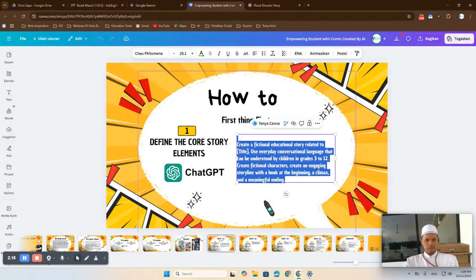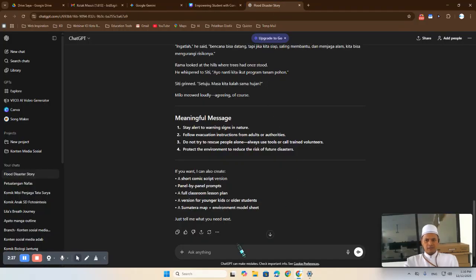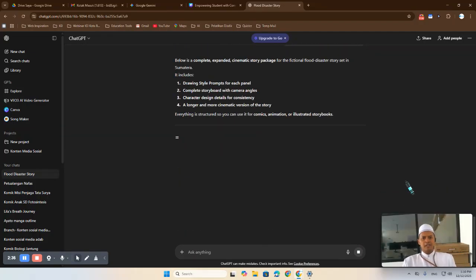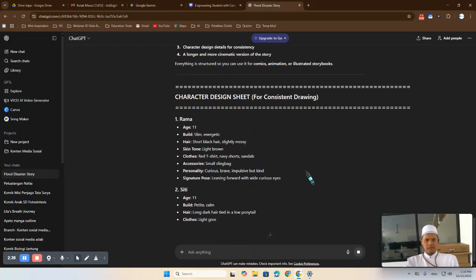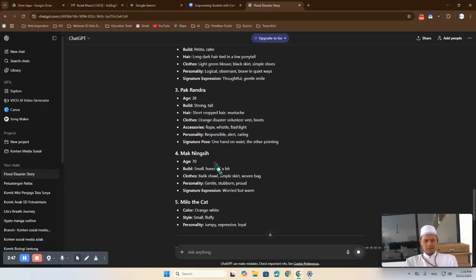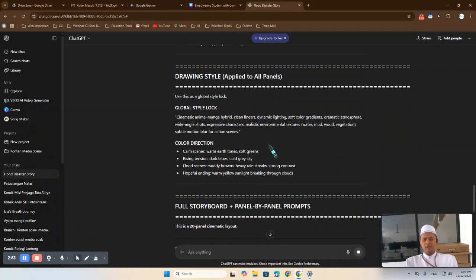Next, the second step is to create a drawing style prompt for each panel, as I explained in the slide before. Just copy and paste the prompt and click enter. In this step, we will get the character details. The characters are Rama, Siti, Mr. Rendra, Mrs. Ningsi, and Milo the cat. And the drawing style also: we want the style to be locked and never change in every panel.